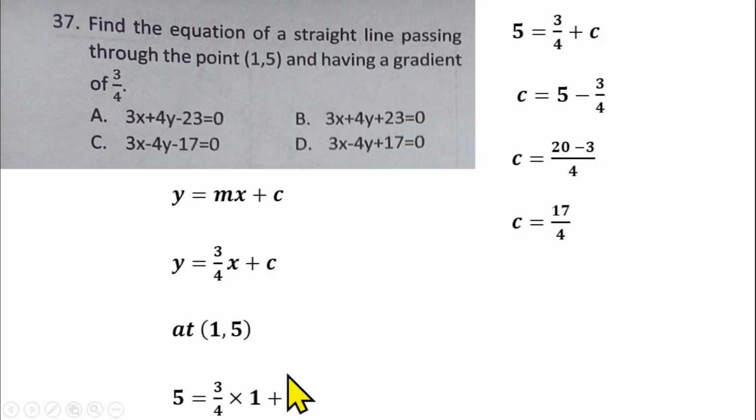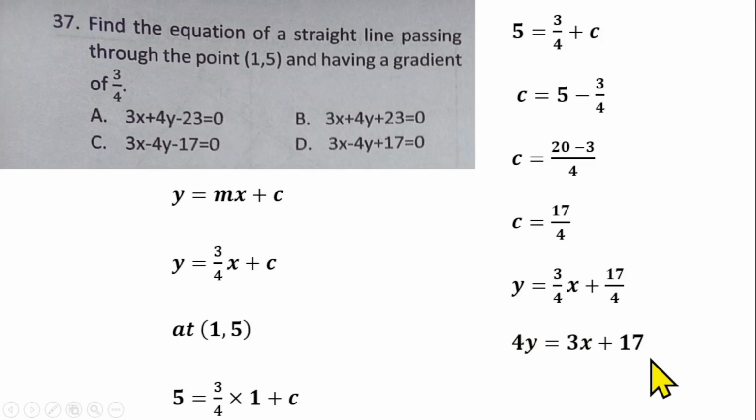Then if you return this value of c into this equation, you'll have y = 3/4 x + 17/4. We can multiply through by 4 to clear the denominator. So we'll have 4y = 3x + 17. And if you rearrange it the way they arrange their options, 3x will come here, and 4y comes here: 3x minus 4y plus 17.